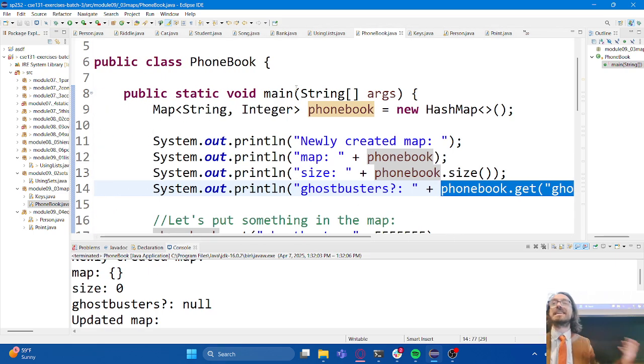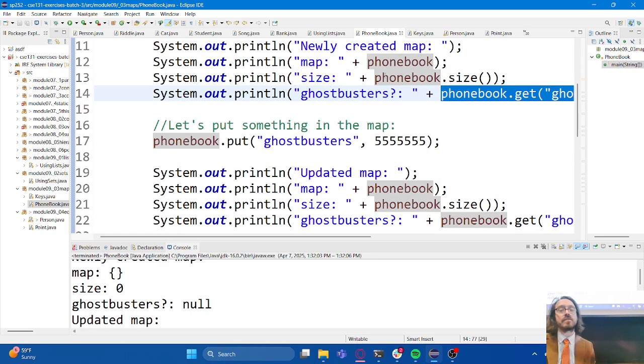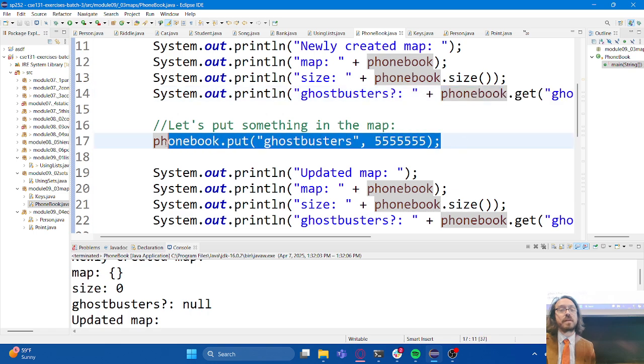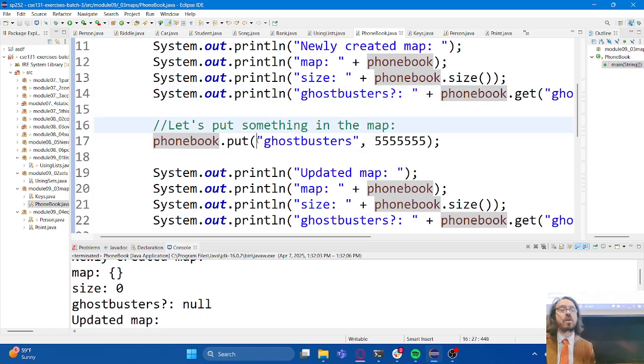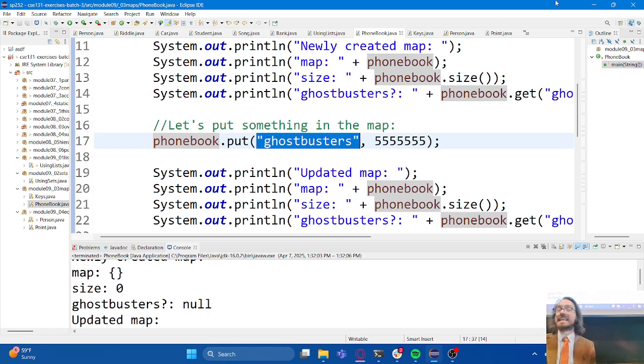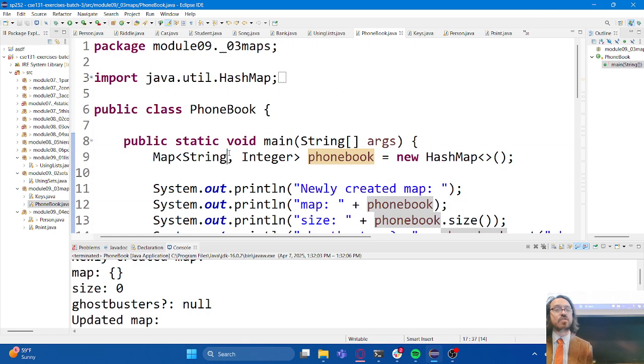But let's take a look at some more practical examples. Let's put some stuff into the map. So for lists, we use an add method. But that's not how we get stuff into maps. For maps, we use a method called put. And when we call the put method, we have to give it a key value pair. So the type of this thing has to match what I've told it the types of the keys are going to be.